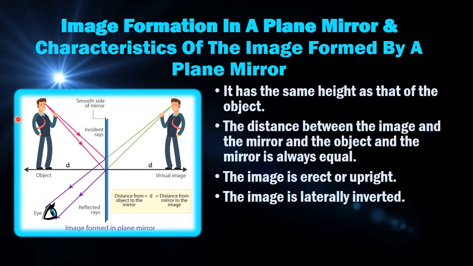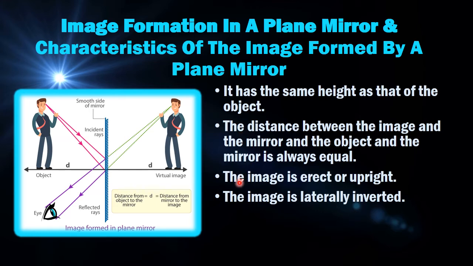So we'll be studying what are real and virtual images separately. What are the characteristics of the image that is formed? It has the same height as that of the object, means the size of the image is the same as that of the object. The distance between the image and the mirror and the object and the mirror is always the same. So this we have already discussed.